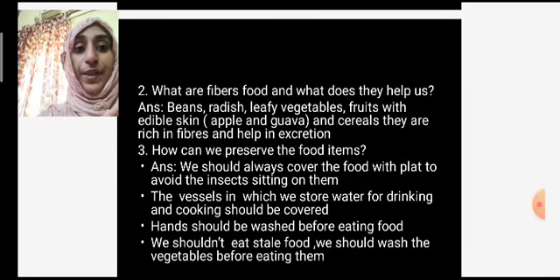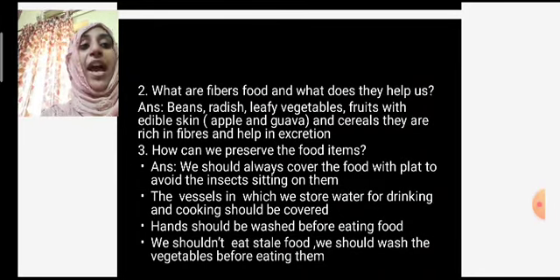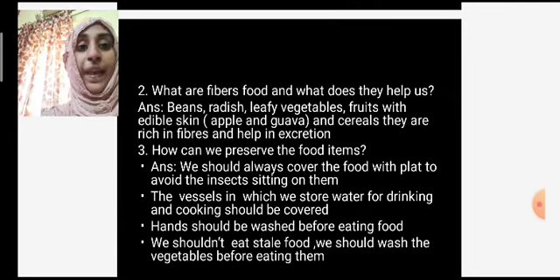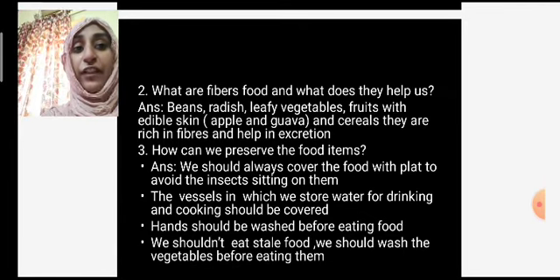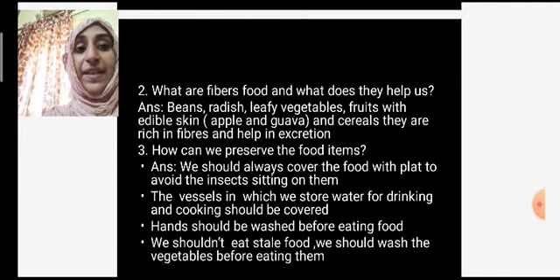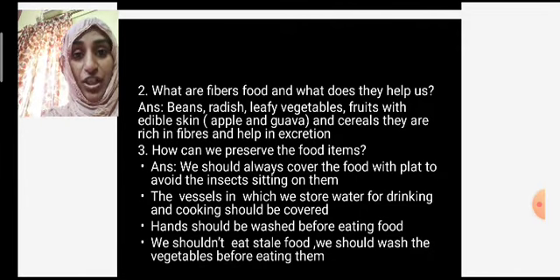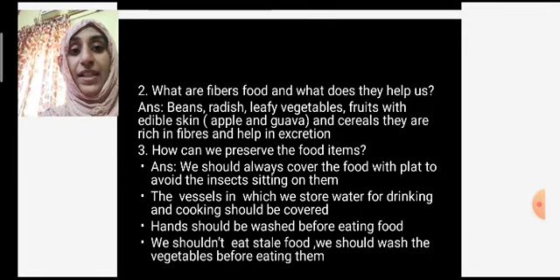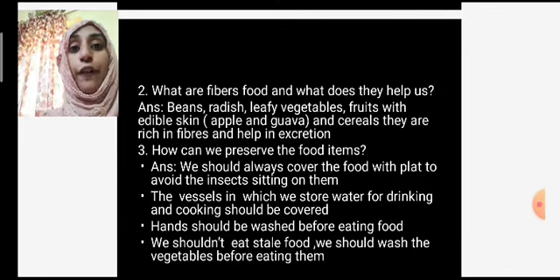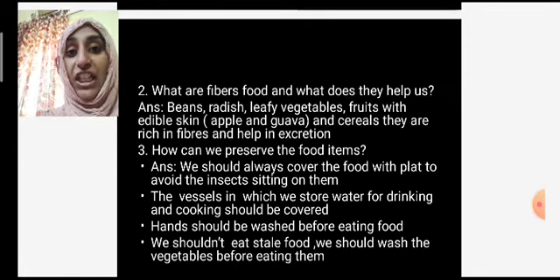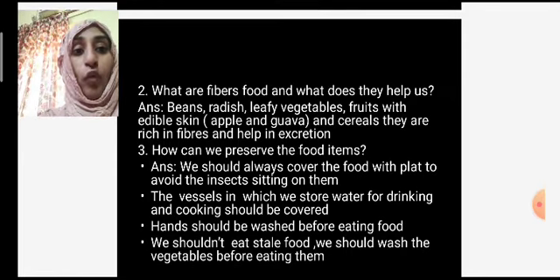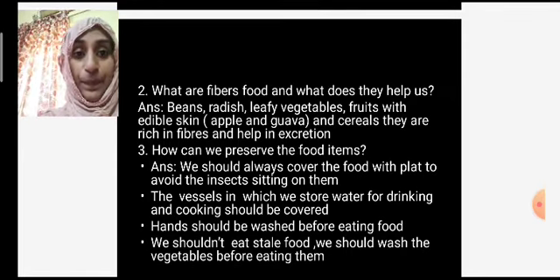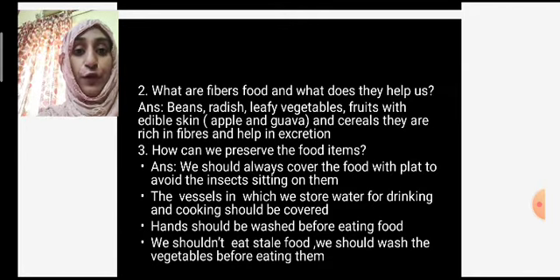What are fibrous foods, and how do they help us? Beans, radish, leafy vegetables, fruits with edible skin like apple and guava, and cereals are rich in fibers. They help in excretion. Fibrous food is food with its covering that we eat. They help in excretion. They are called fibrous foods.